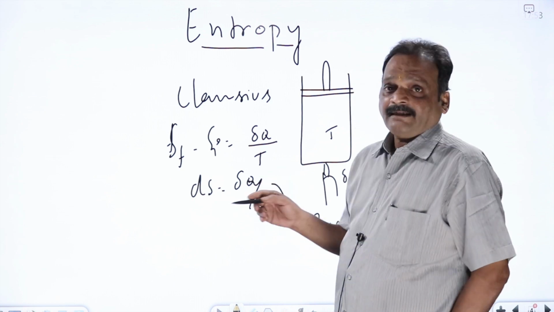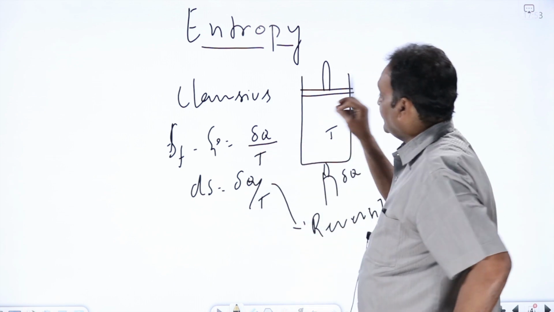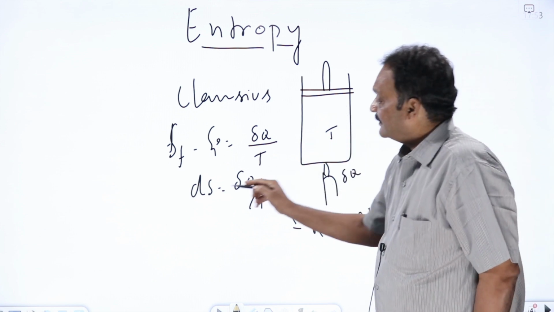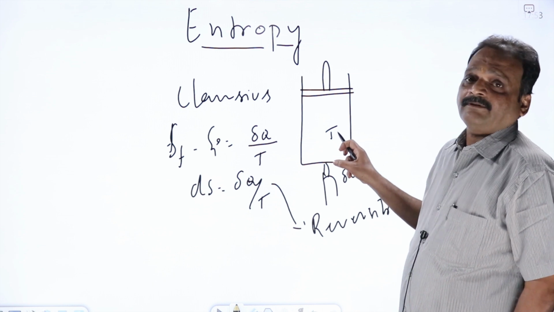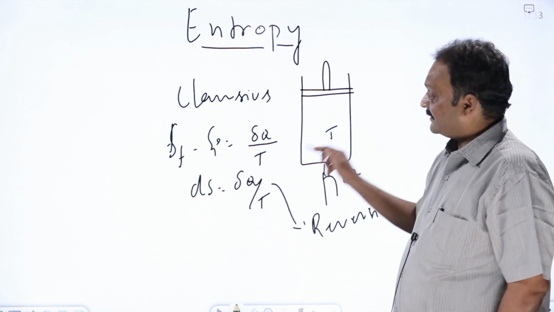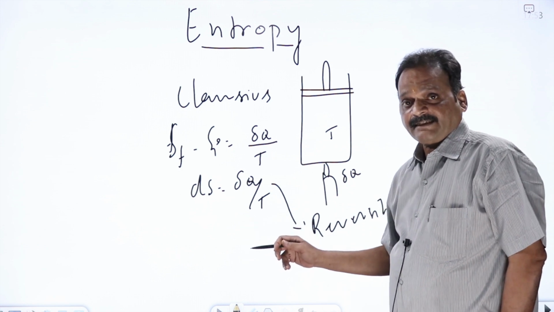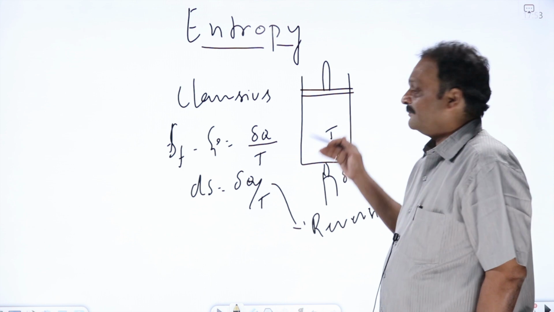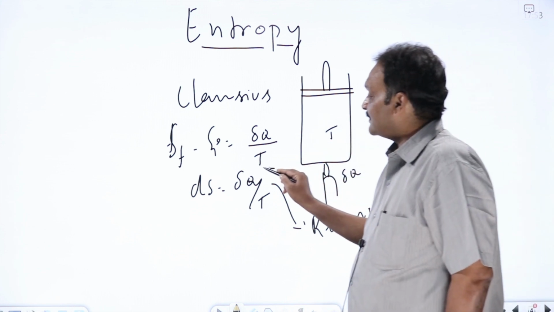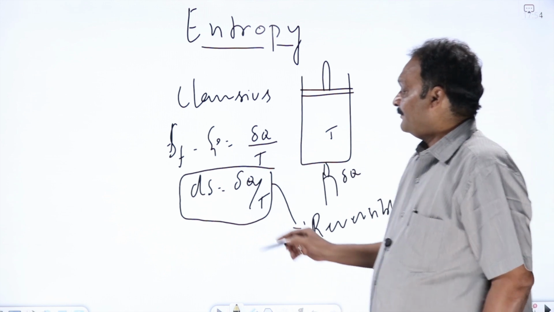What is delta Q? Delta Q is the amount of heat given to the system or taken from the system. If you give some delta Q amount of heat to the system, the system's entropy will increase. If you take out some small amount of heat delta Q from the system at an absolute temperature T, delta Q will be negative. Heat taken from the system is negative. Heat given to the system is positive. The entropy of the system decreases. For a reversible process, dS equal to delta Q by T.